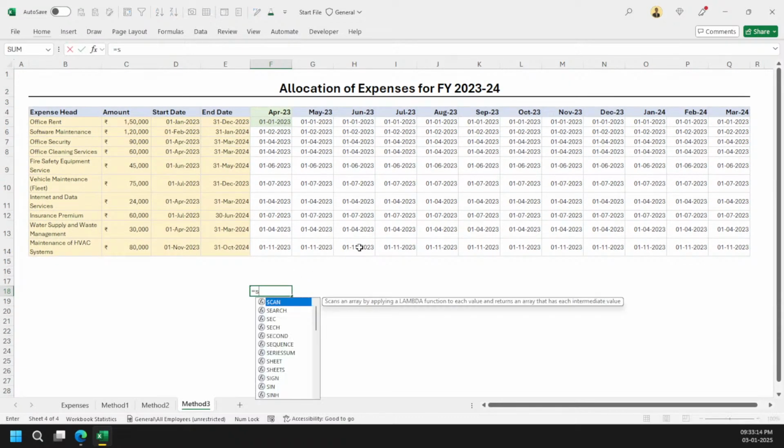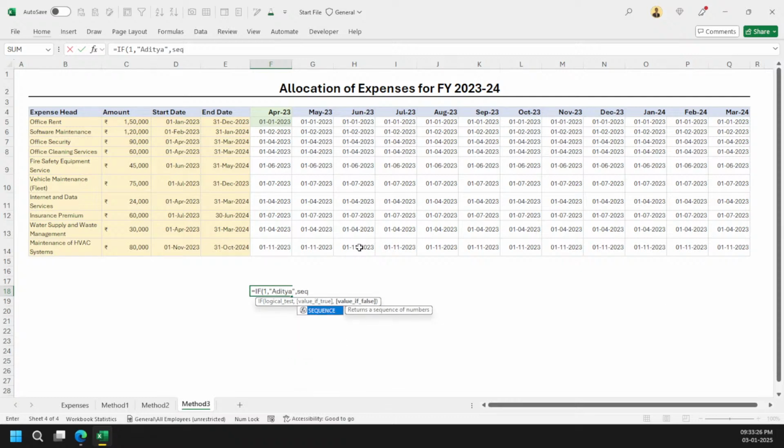If I'm just doing IF with SEQUENCE of one, and then you will see Aditya, and let's simply say 10 here, it is not multiplying here. It is just giving me a simple range, because one is treated as two. But the moment I wrap it in an array, you will find something interesting. It will multiply here.